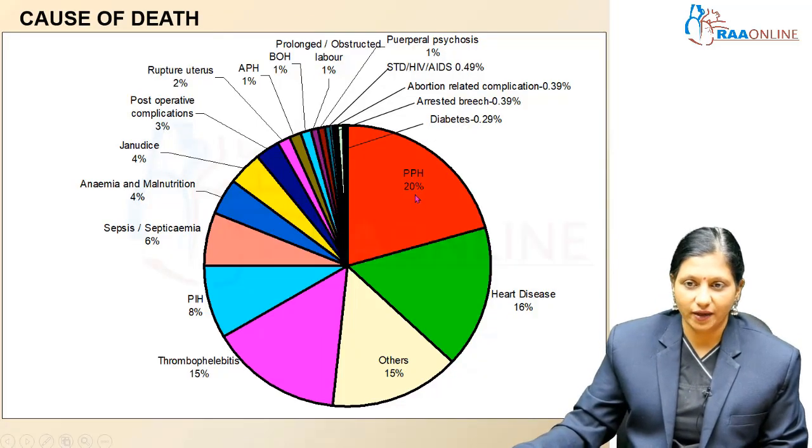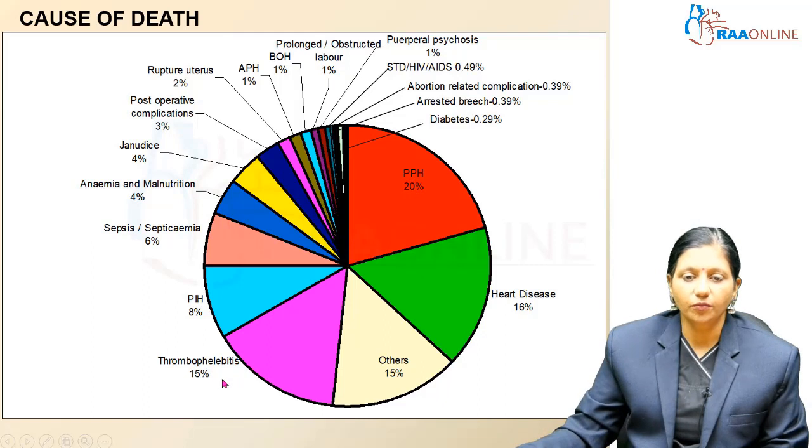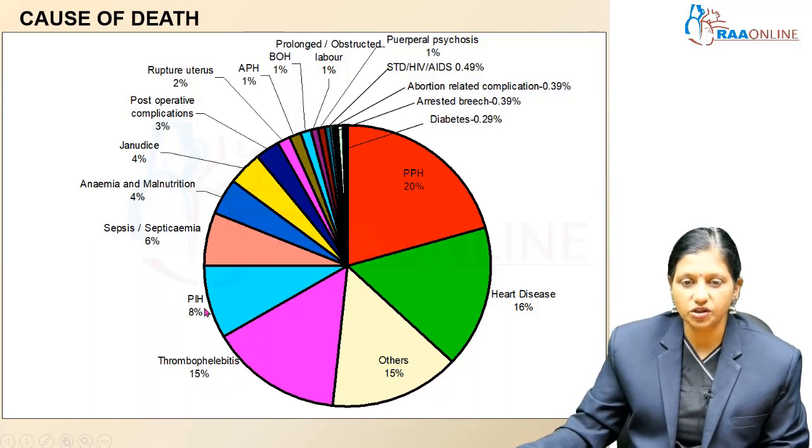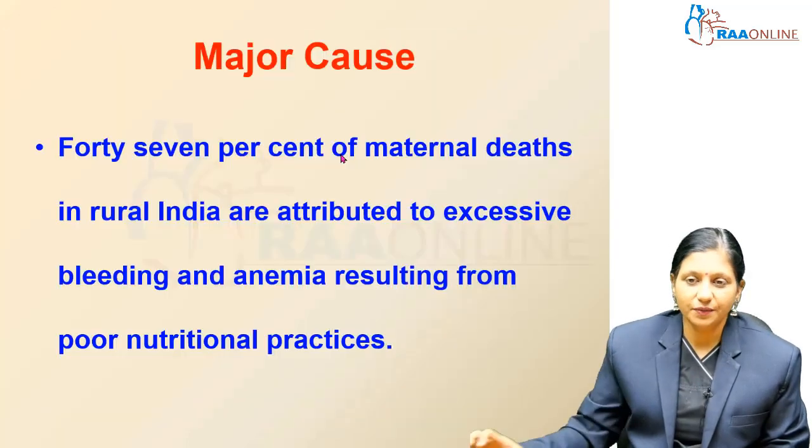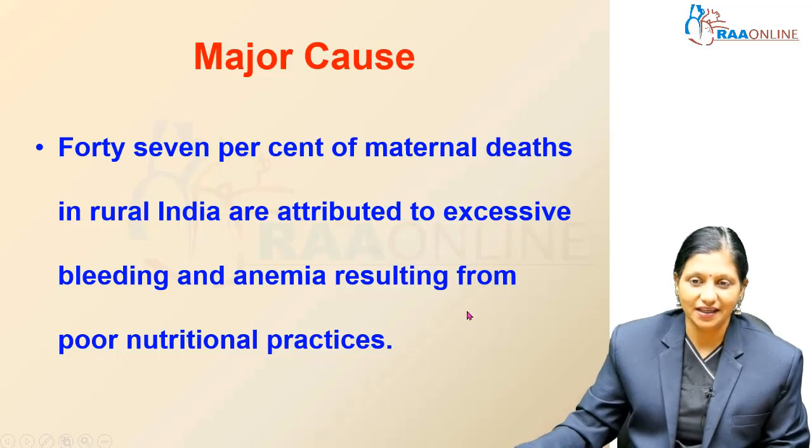Causes of maternal death: PPH is 20%, heart disease 16%, thrombophlebitis 15%, pregnancy-induced hypertension 8%, septicemia 6%, anemia and malnutrition 4%, jaundice 4%, postoperative complications 3%, rupture uterus 2%, antepartum hemorrhage due to placenta previa and abruptio placenta 1%, bad obstetrical history 1%, prolonged and obstructed labor 1%, puerperal psychosis 1%, HIV and AIDS in pregnancy around 0.5%, abortion-related complications 0.4%, arrested breech 0.4%, and diabetes 0.29%.